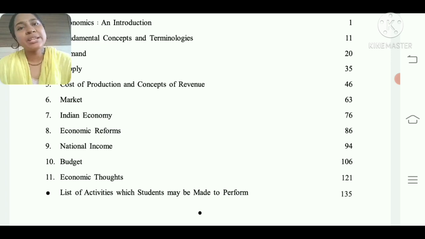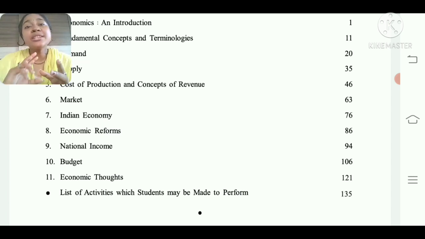Then we are going to see chapter number 8, economic reform. After independence in 1947, in the year 1991, certain changes were made to develop the country financially. That is considered economic reforms. So that whole portion we are going to see in a very detailed manner in chapter number 8.